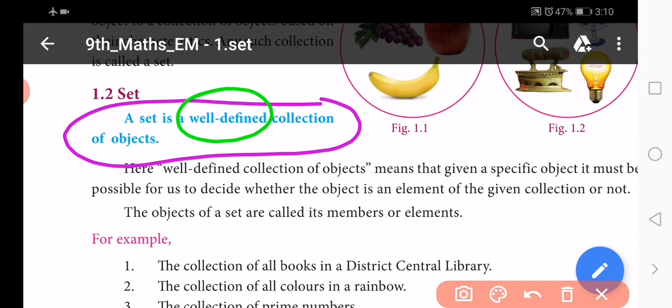So that is meant by well defined. Well defined means, if any object is given, it must be clear whether that object is a member or element of this group, of this set of objects, or not.